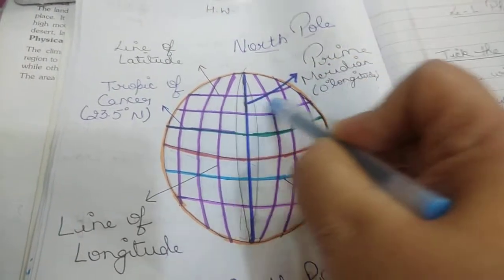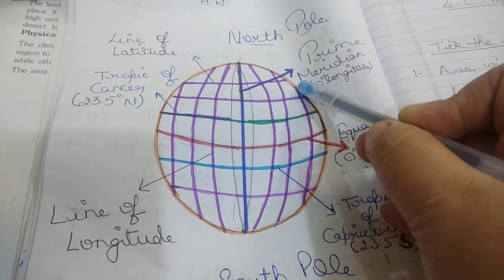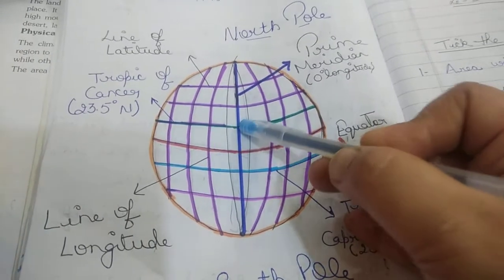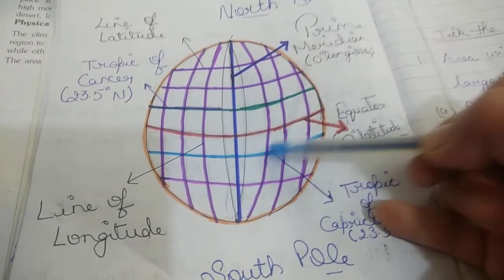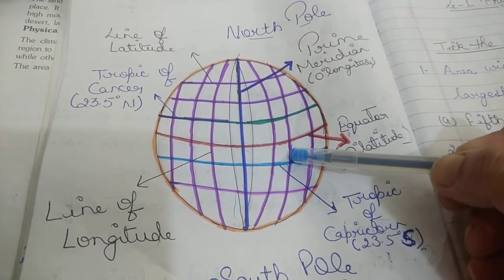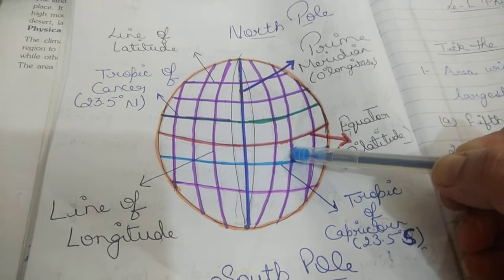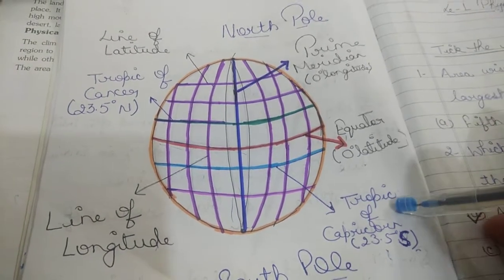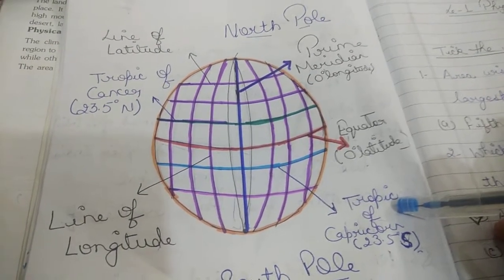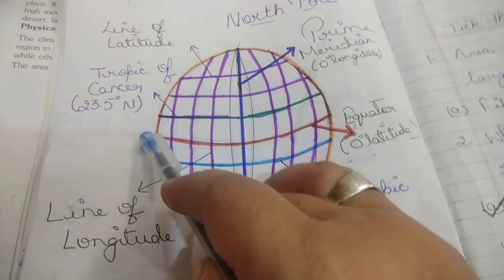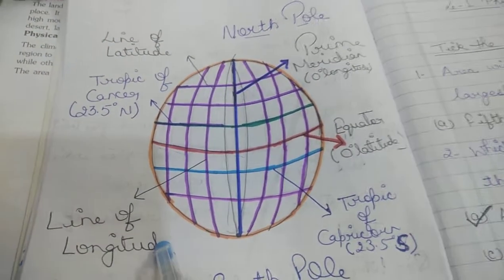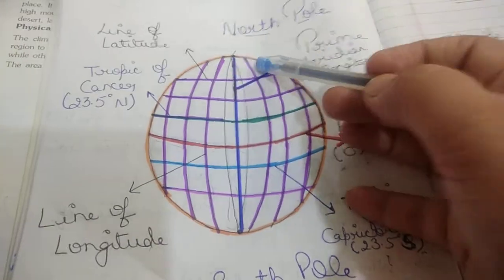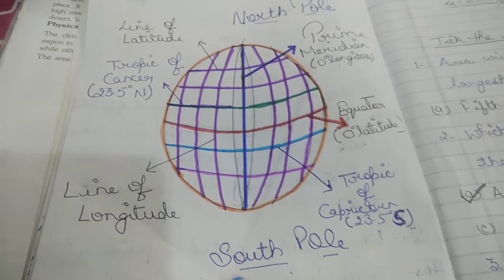Then above the equator, the line is known as the Tropic of Cancer, and below the equator, the line is known as the Tropic of Capricorn. The Tropic of Capricorn is at 23.5 degrees south and the Tropic of Cancer is at 23.5 degrees north. Clear? Everything is clear? Up it is the North Pole, down it is the South Pole.